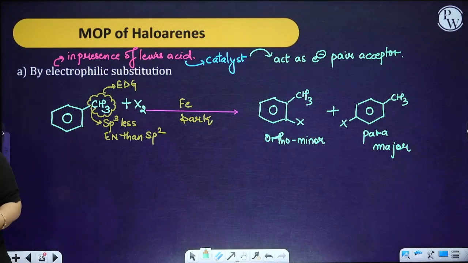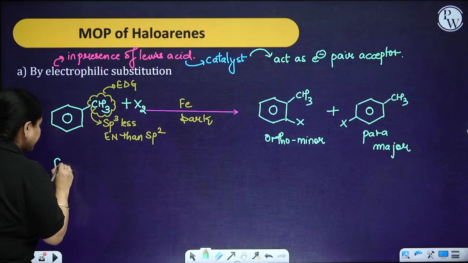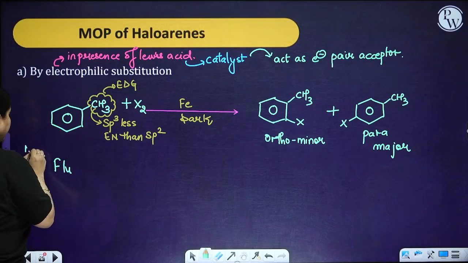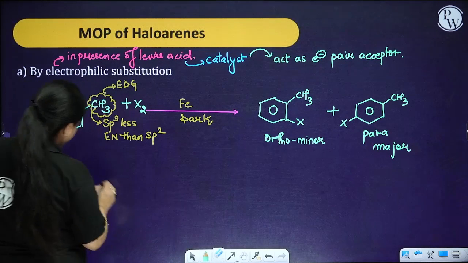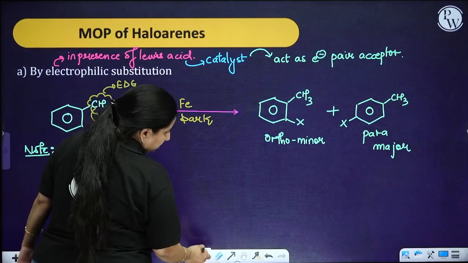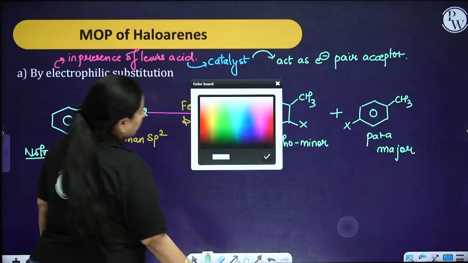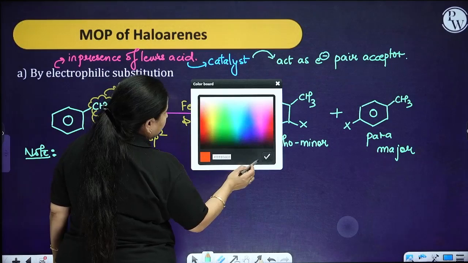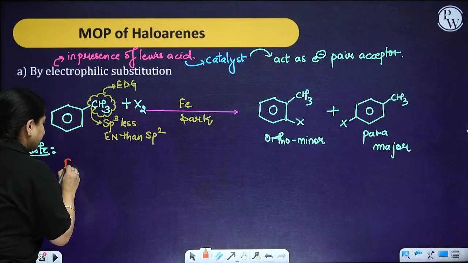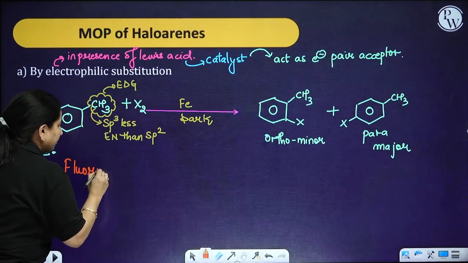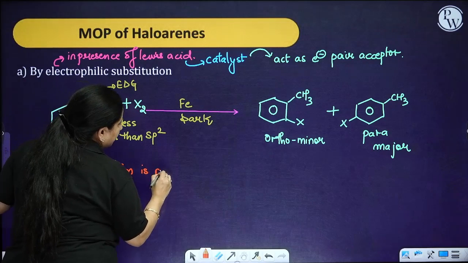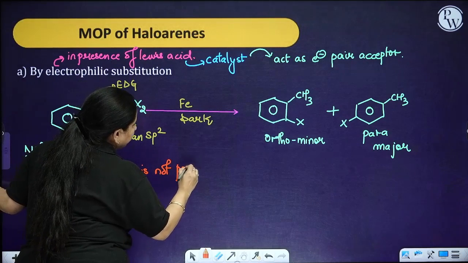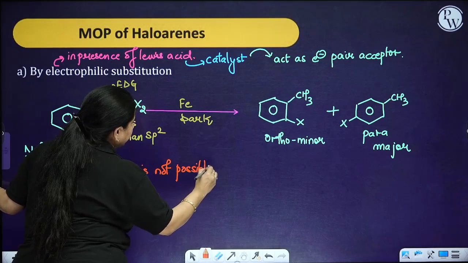Fine. Now say suppose over here, if you want to have the fluorination, the noting point of this particular is that fluorination is not possible because it is going to be very explosive in nature.